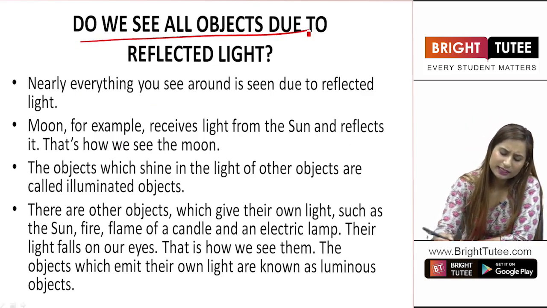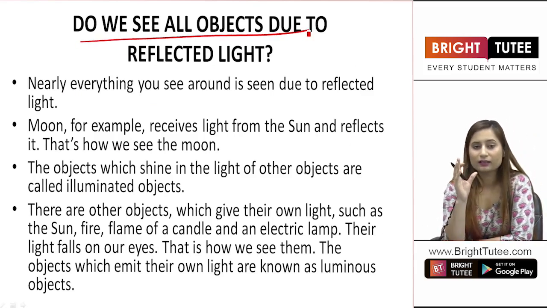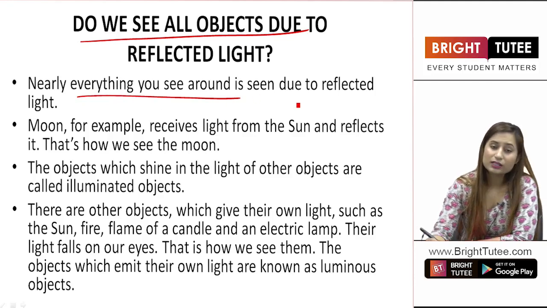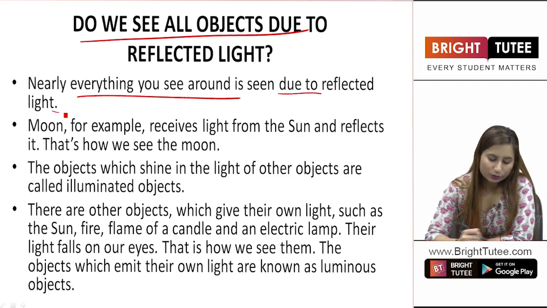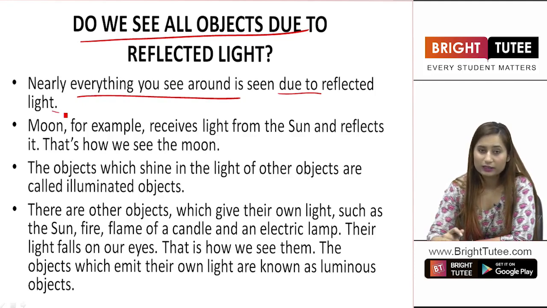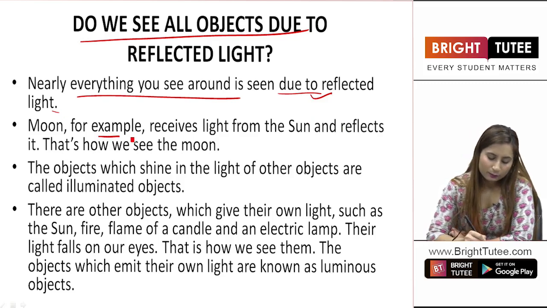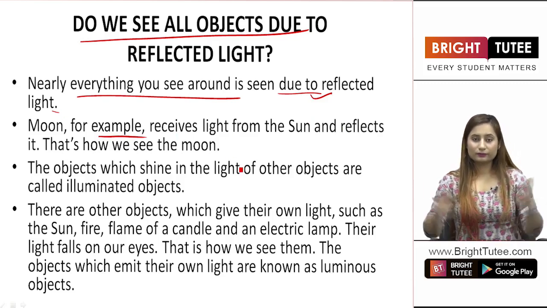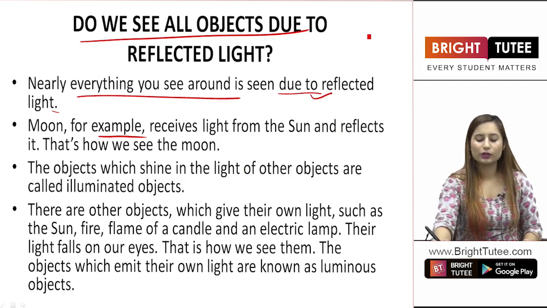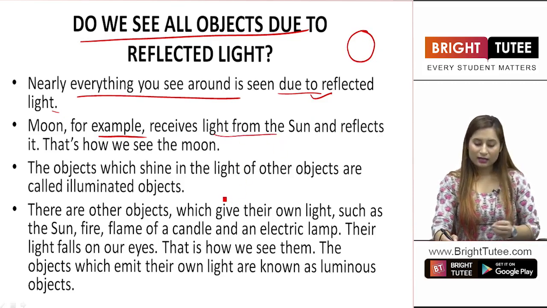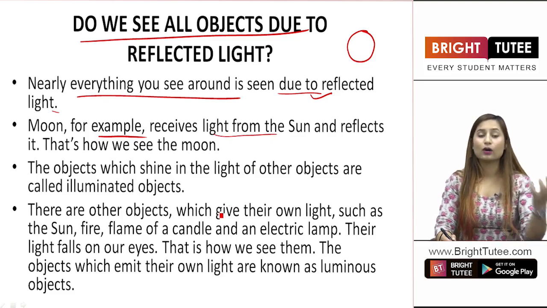Now, do we see all objects due to reflected light? We have to understand why we are able to look at these objects, what is the concept? Nearly everything you see around is seen due to reflected light. Take the moon, for example. You are able to look at the moon because it receives light from the sun and reflects it. That's how we see the moon.